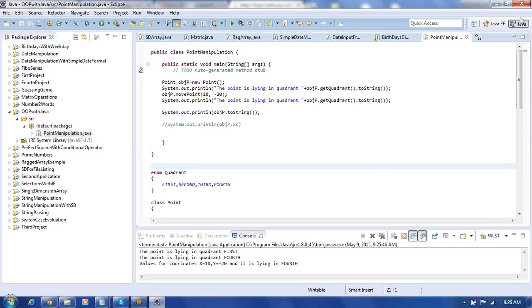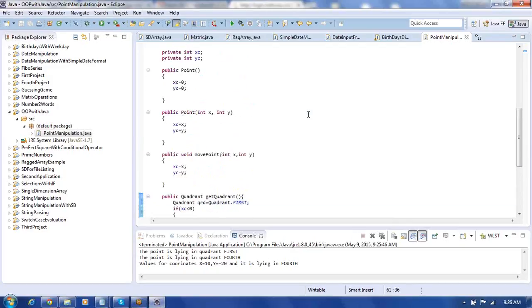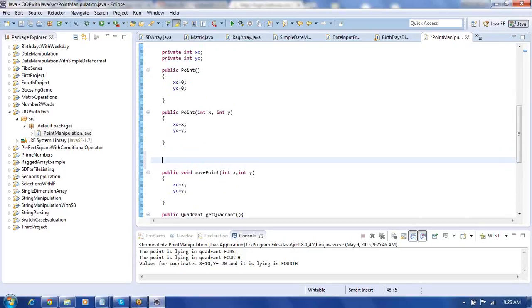Okay. So this is what we have created, a Point class, and then we are printing its quadrant. In which quadrant the point is lying, we have printed there. Now let me write two more methods. With the help of that, we can modify both x as well as y. After these constructors, let me define that.